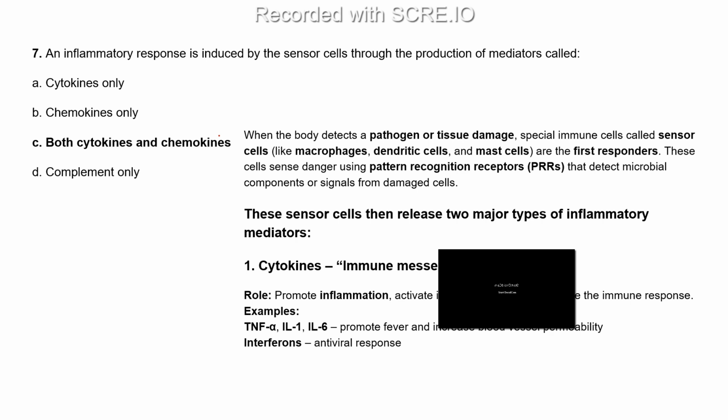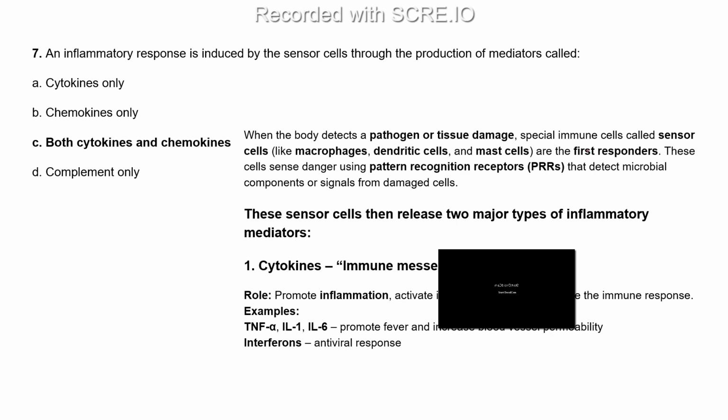Very good. Nice. Option C is the right answer. That is both cytokines and chemokines. Whenever the body detects a pathogen or tissue damage, special immune cells respond: macrophages, dendritic cells, and mast cells.